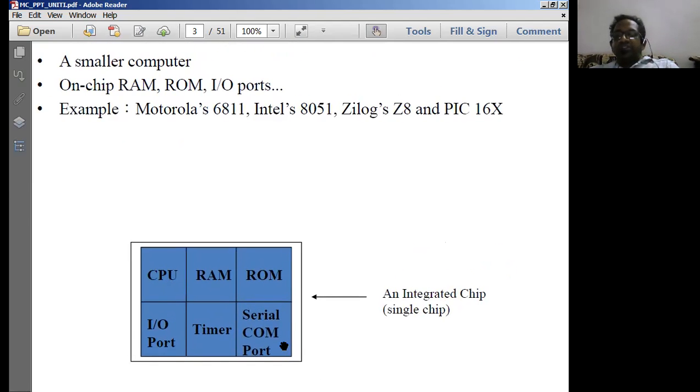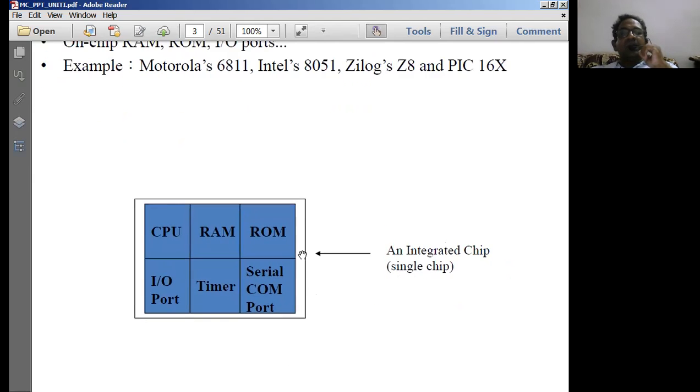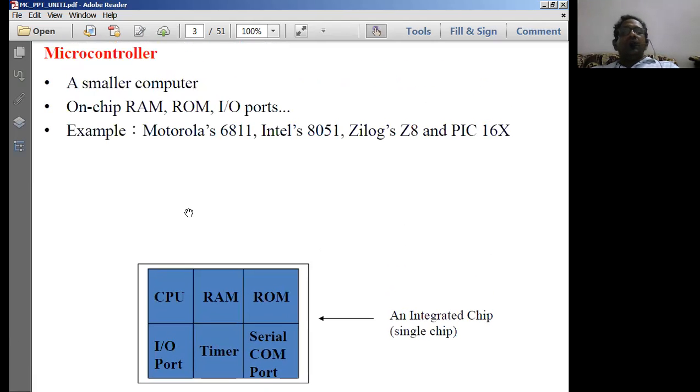So based on the application, different microcontrollers have been designed and developed, and the capacities of a microcontroller can be increased by doing such a tailoring job. What is tailoring? You already know what tailoring is. Whatever we want to have, we keep it like that. Whatever we don't want, we simply remove it. So it is based on the size, requirement, capacities, cost, and many other aspects. We normally keep the chips or remove the elements or chips from the system. That is what we call a microcontroller based type of system in general.